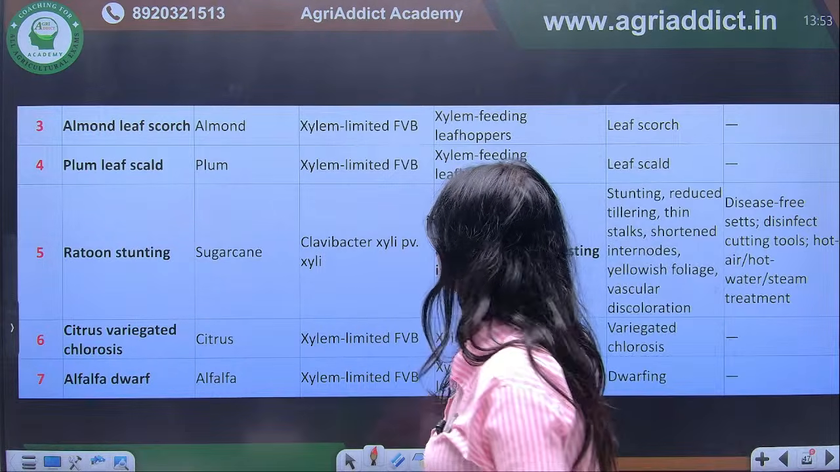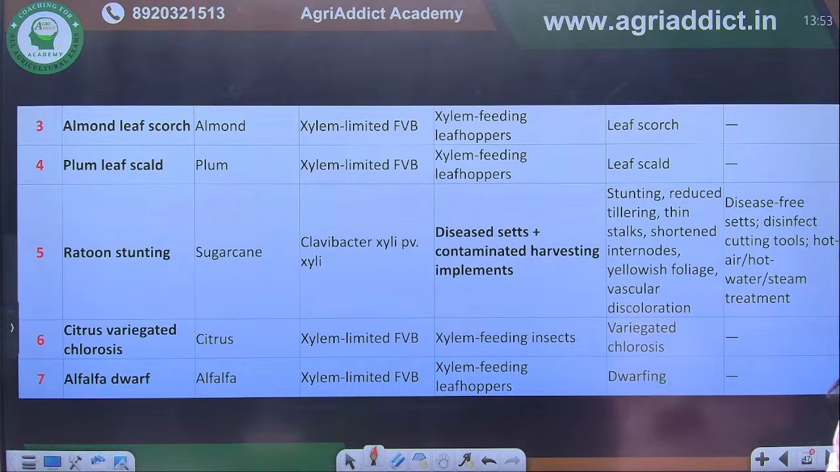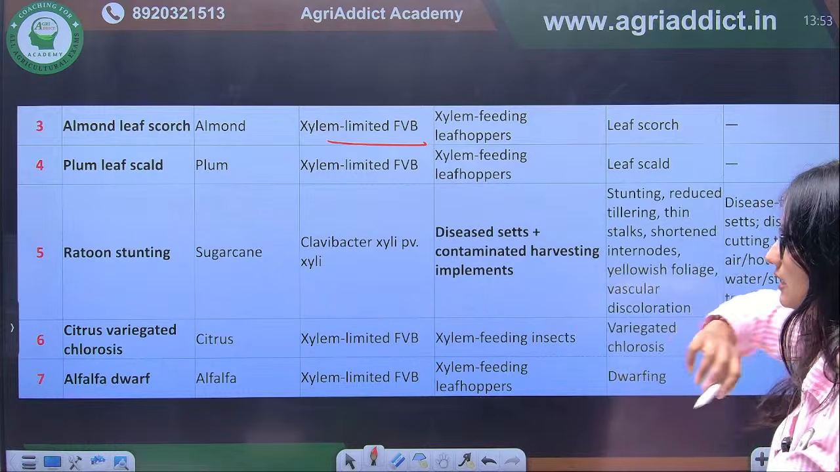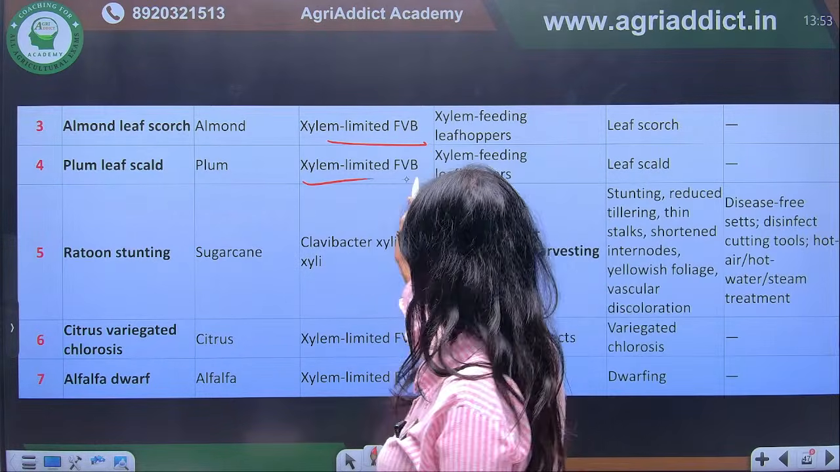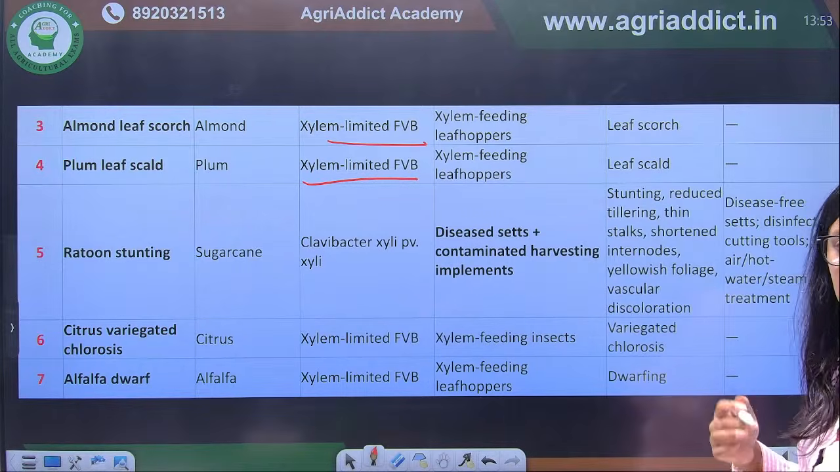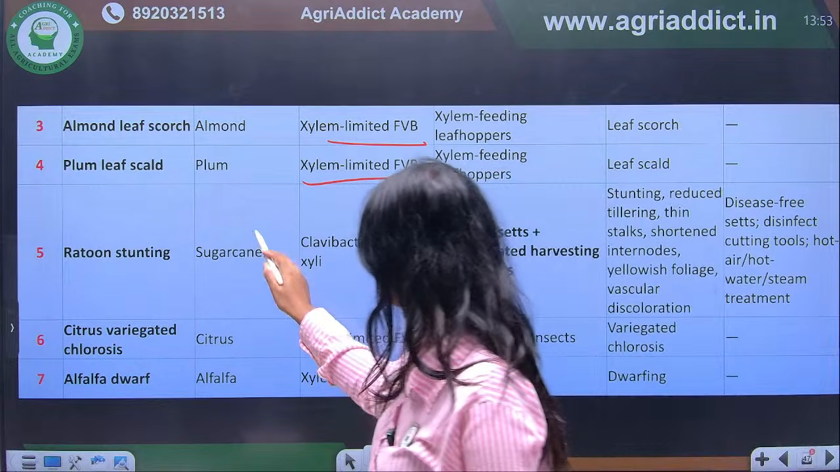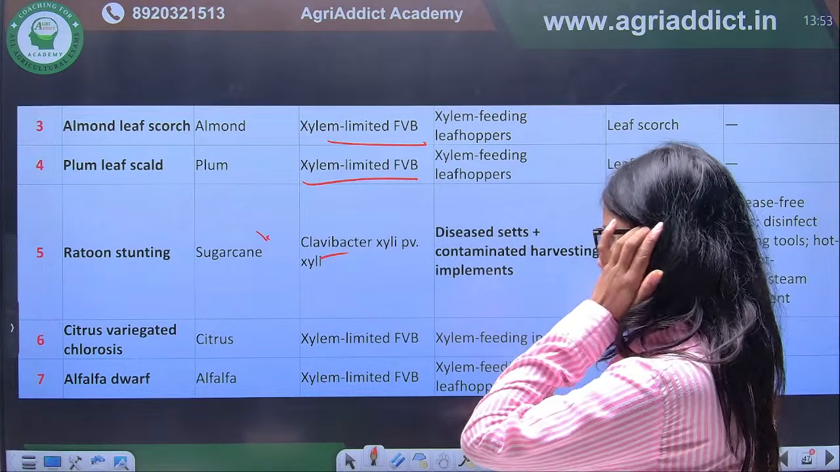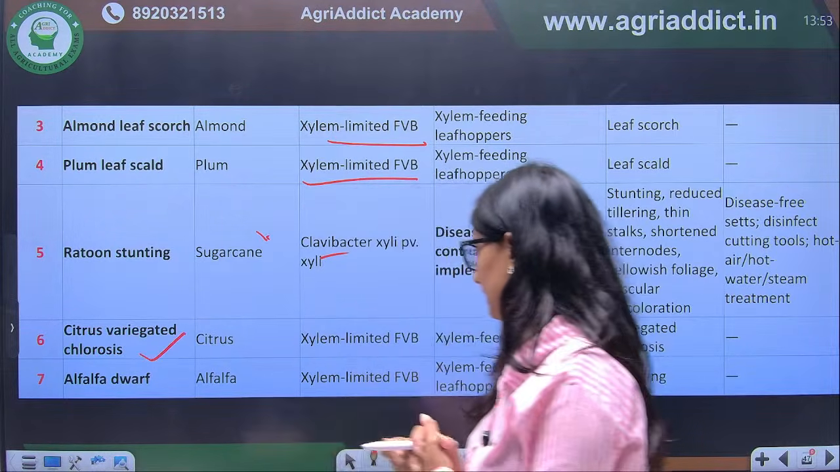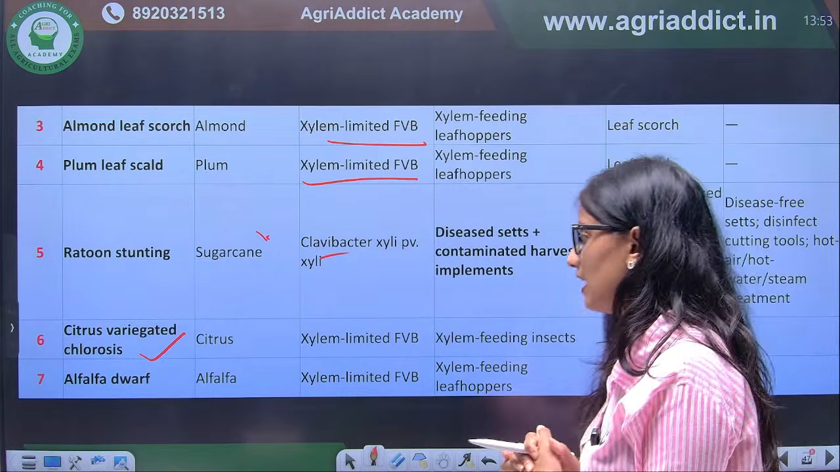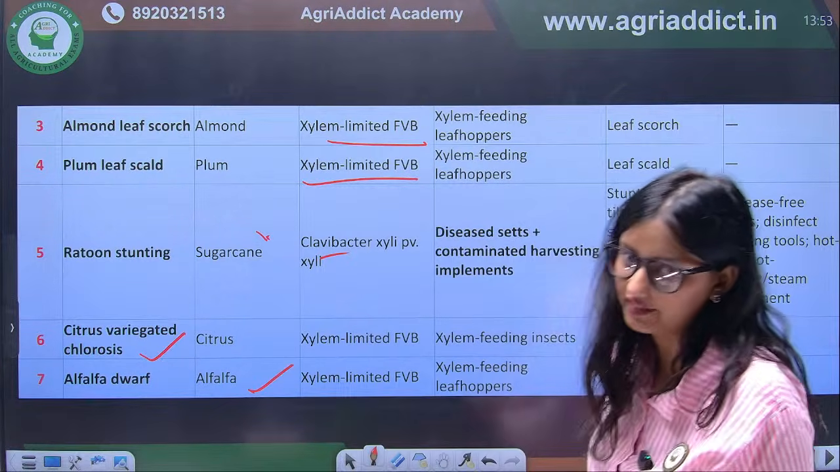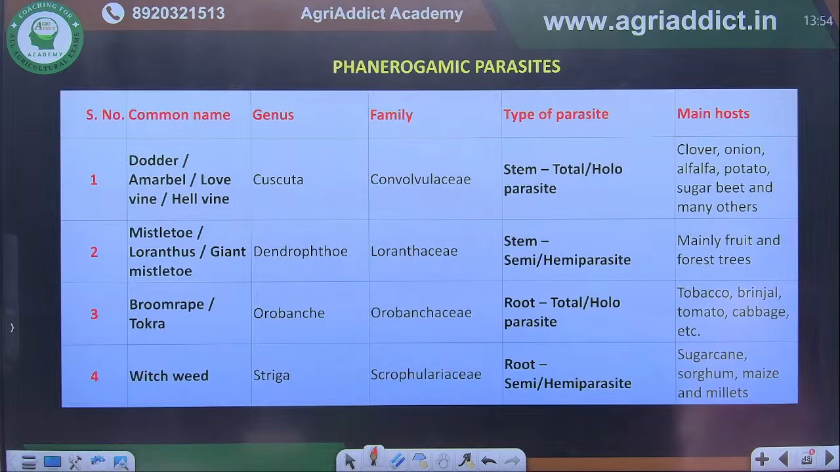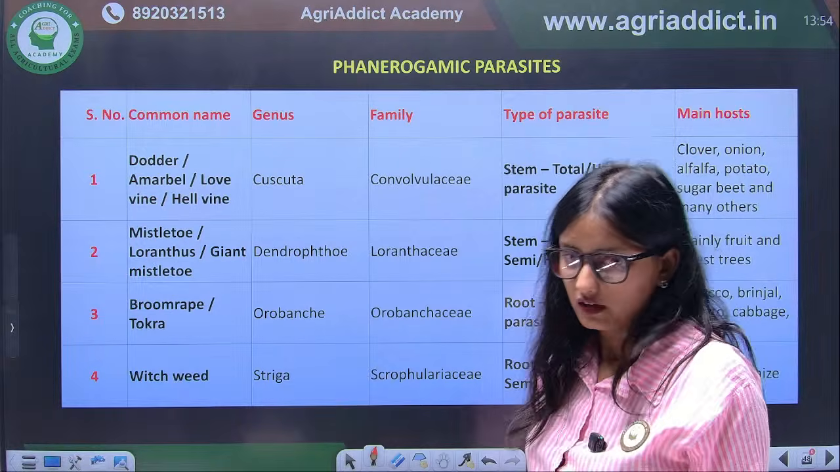Next, if we talk about almond leaf scorch, okay, almond leaf scorch. So it is in almond, again a xylem limited fastidious vascular bacteria. If we talk about plum leaf scald, xylem limited. Ratoon stunting, again this is in sugarcane, but it is caused by Leifsonia xyli pathovar xyli. Okay, citrus variegated chlorosis, again xylem limited. Next we have alfalfa dwarf. It is in alfalfa. Again, it is a fastidious vascular bacterial disease that is xylem limited. Is it clear? Is the list clear?